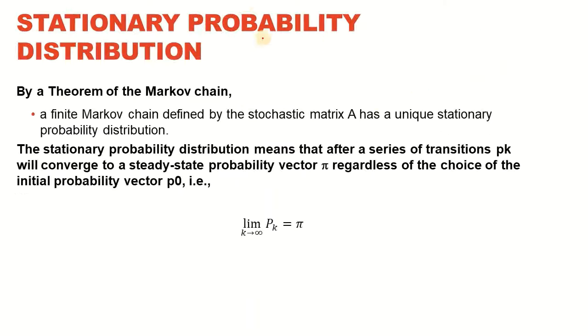So following the Markov chain, there is a stationary probability distribution that the model can achieve when it keeps on moving one iteration after another to reach that stationary probability state.